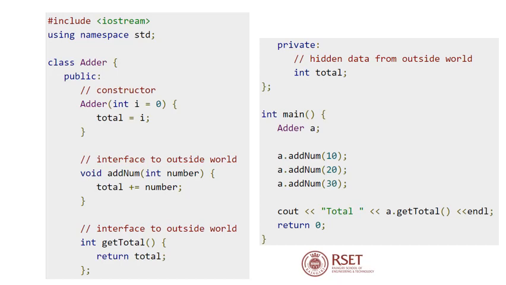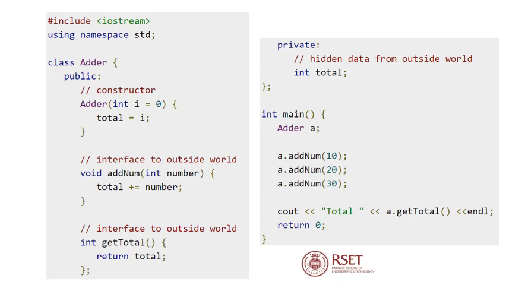Then we are calling the function addNum in adder, and we are passing the parameter 10 to addNum. So what happens within addNum is that the value of total will be incremented with the parameter passed. So total will be equal to 0 plus 10, so total equals 10.